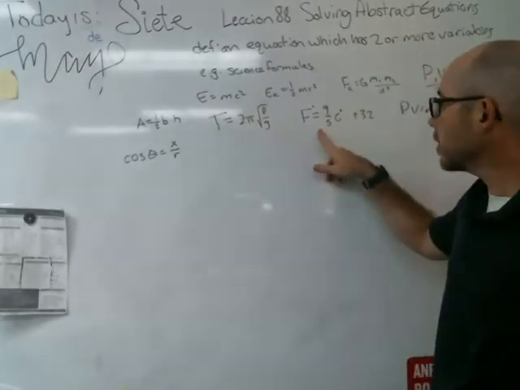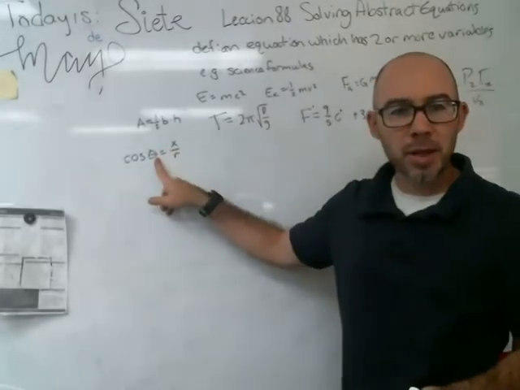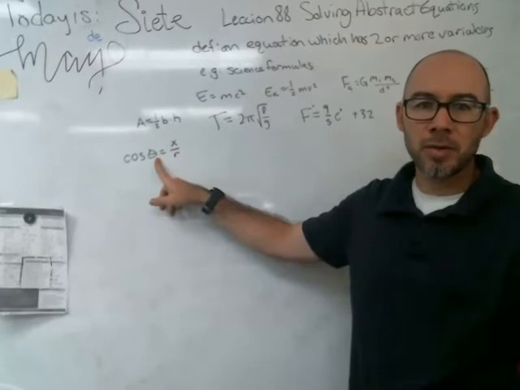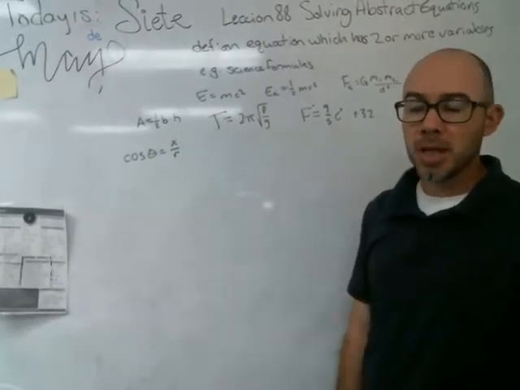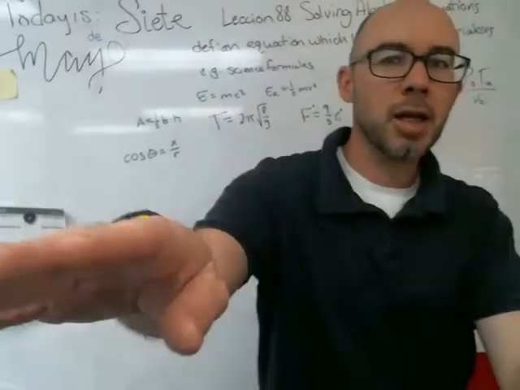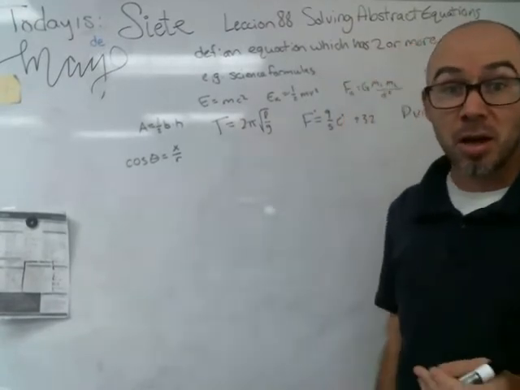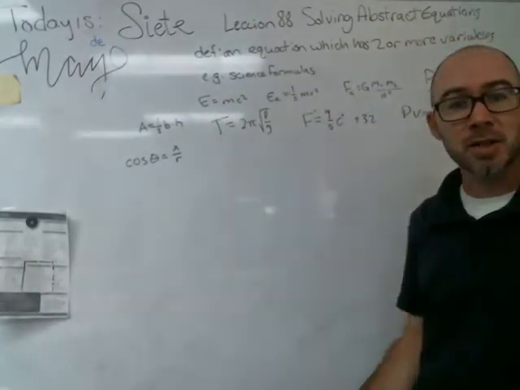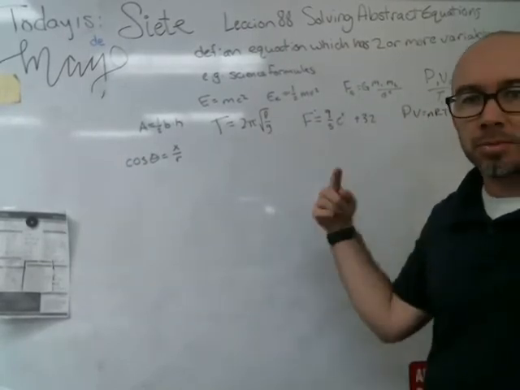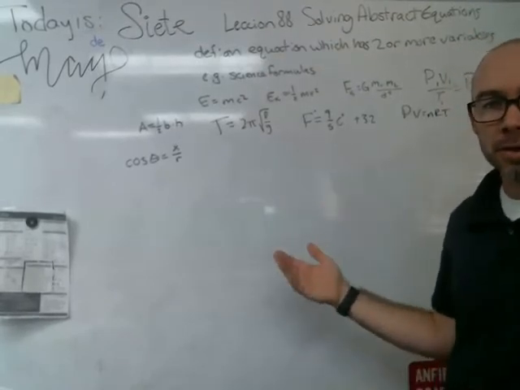The pendulum. This is converting temperatures. You've got even things that we've been doing in our class: cosine of an angle equals x over r. It's got three variables. We've seen these all over the place, and really, the main skill that you've got to learn in Algebra 2 that's going to help you with physics next year is taking an equation that's phrased one way and then massaging it and moving pieces around so that we're solving for something else.